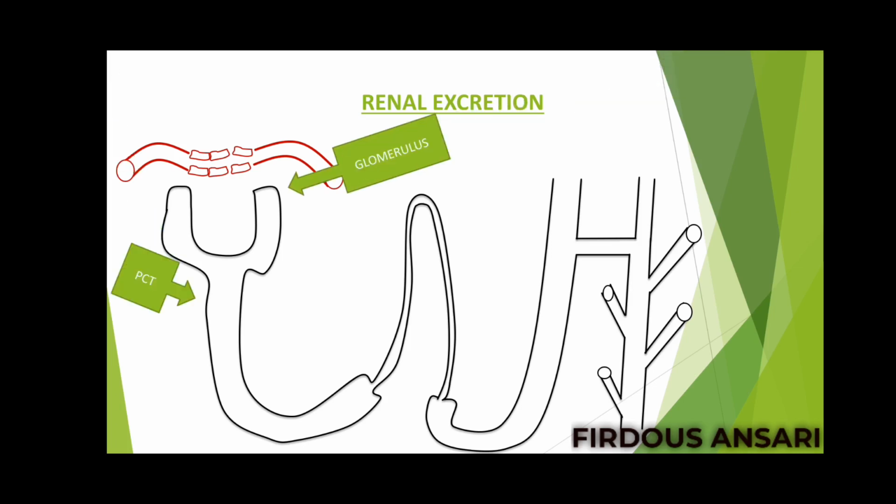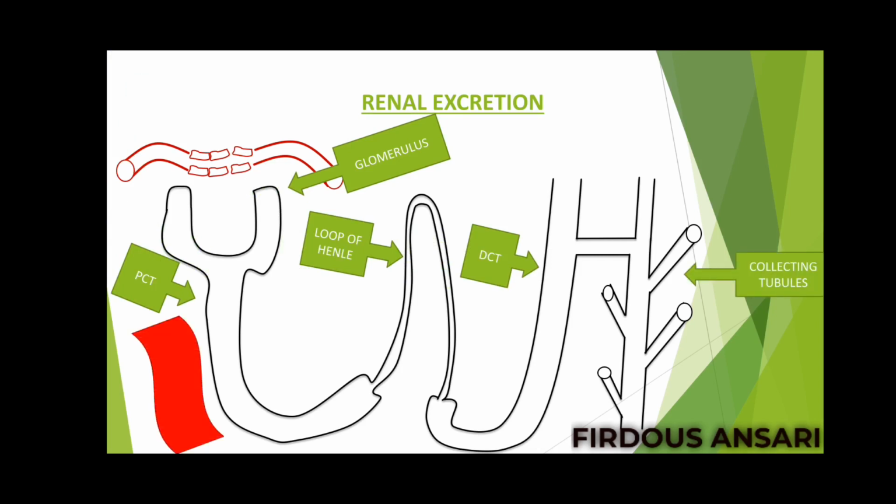This one is the proximal convoluted tubule. This one is the loop of Henle. This one is the distal convoluted tubule, and lastly we have the collecting duct. And here I have made small blood vessels to check how the transportation of drugs takes place from the nephron to the blood vessel, or blood circulation, and from the blood circulation into the nephron.